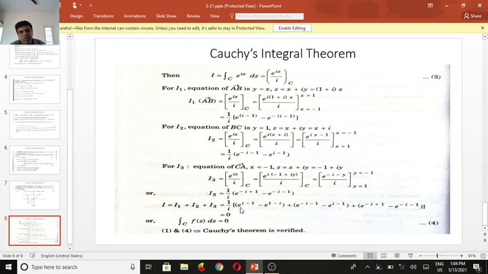From this we observe that the total integral over the lines AB, BC and CA has the value 0. Hence the Cauchy theorem is verified. See, this is the theorem applied to the given problem. This totally satisfies the Cauchy theorem.